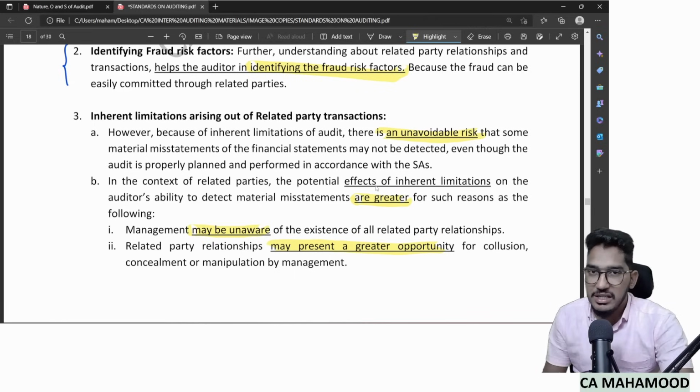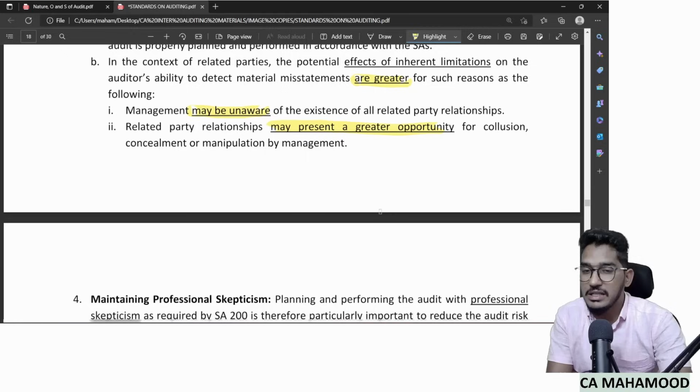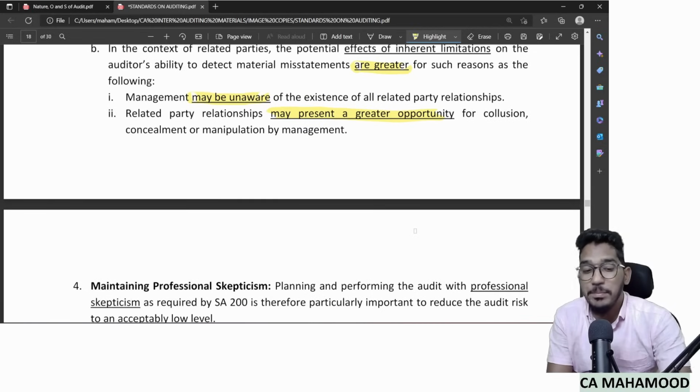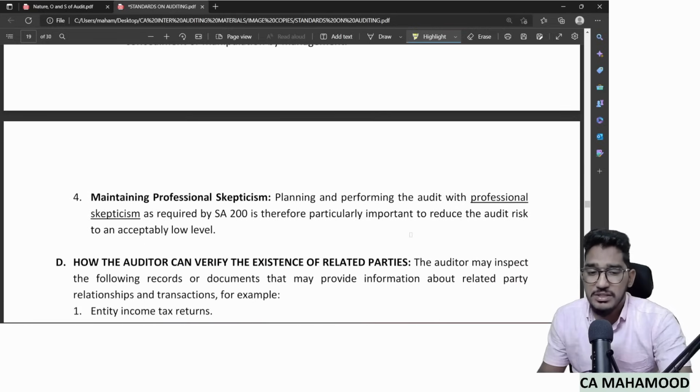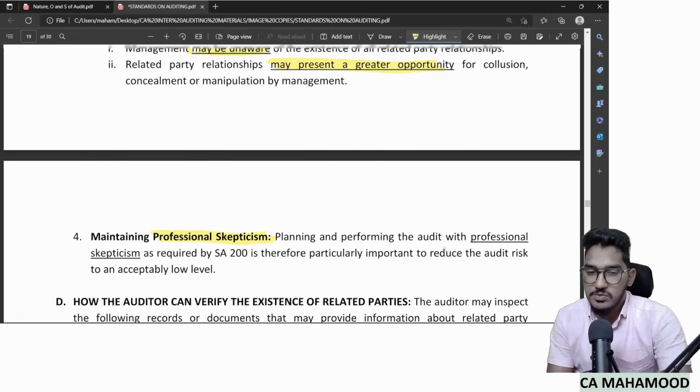So because of these reasons, when it comes to related party transactions, the impact of inherent limitations is also very high. But one simple step we can take to do our work effectively is maintaining an attitude of professional skepticism. We can keep the risk at a very low level and avoid our liability by maintaining professional skepticism. So that's what the auditor's responsibilities are.